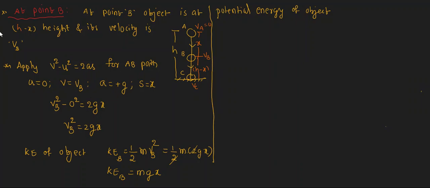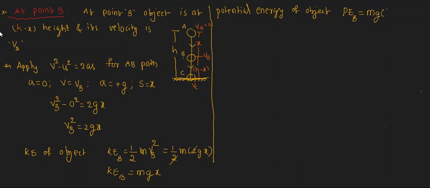I want to find out the potential energy of the object at point B. We write the potential energy as P suffix B, and we have to use the formula mgh. But at point B, what is the height of the object from the ground? You see the figure and tell me. H minus x. Yes, this is the height, that is h minus x.